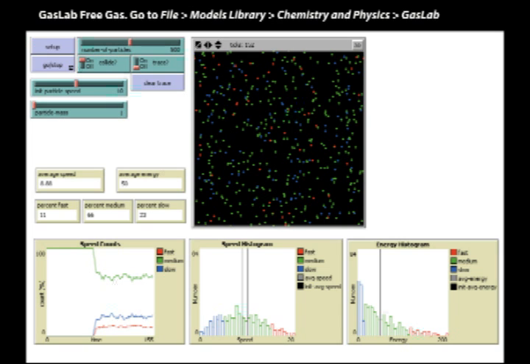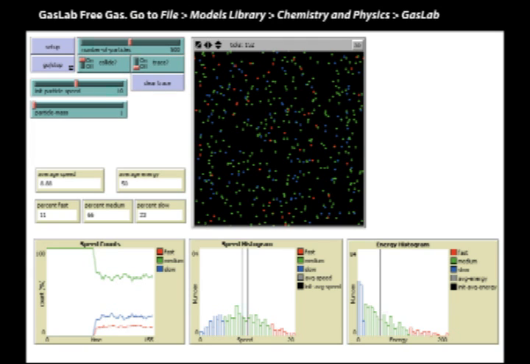There are several panels for setting up the simulation. You can set the number of particles, their initial speed, roughly proportional to the temperature, and how heavy the particles are. You can also set the simulation to trace the path of a particular gas particle.